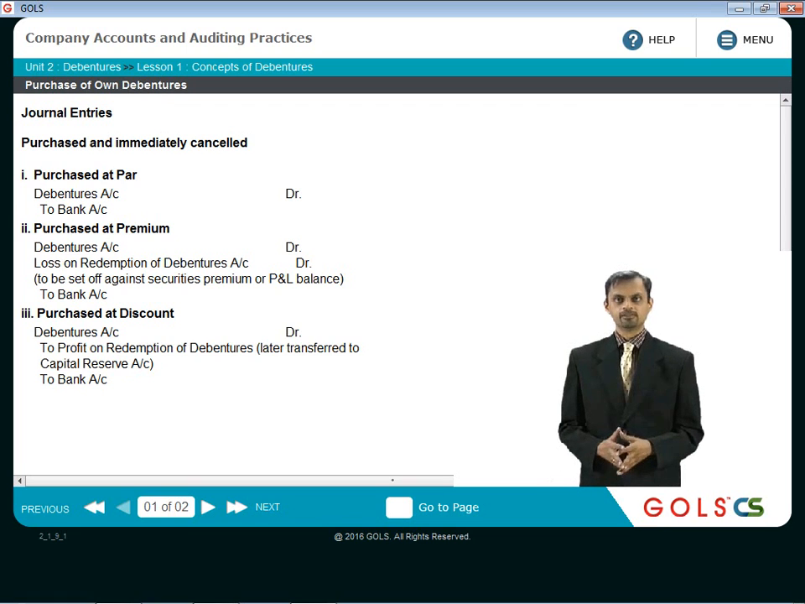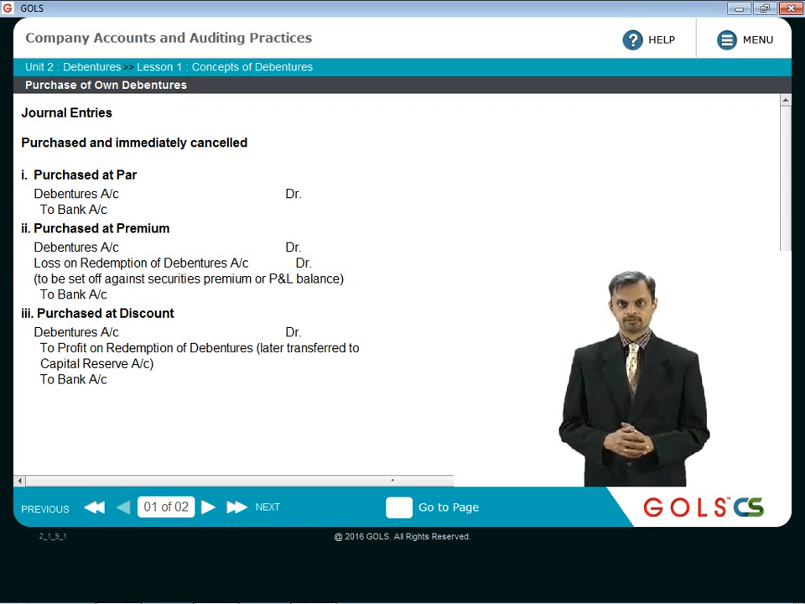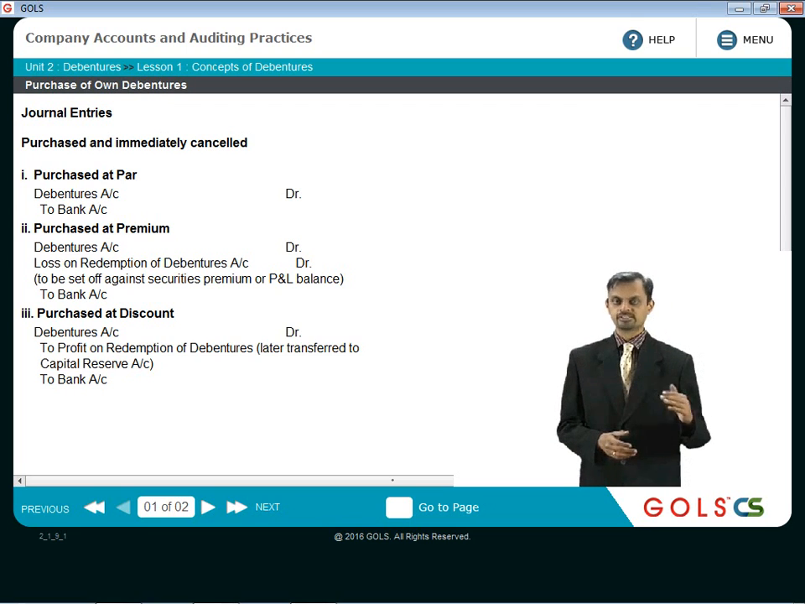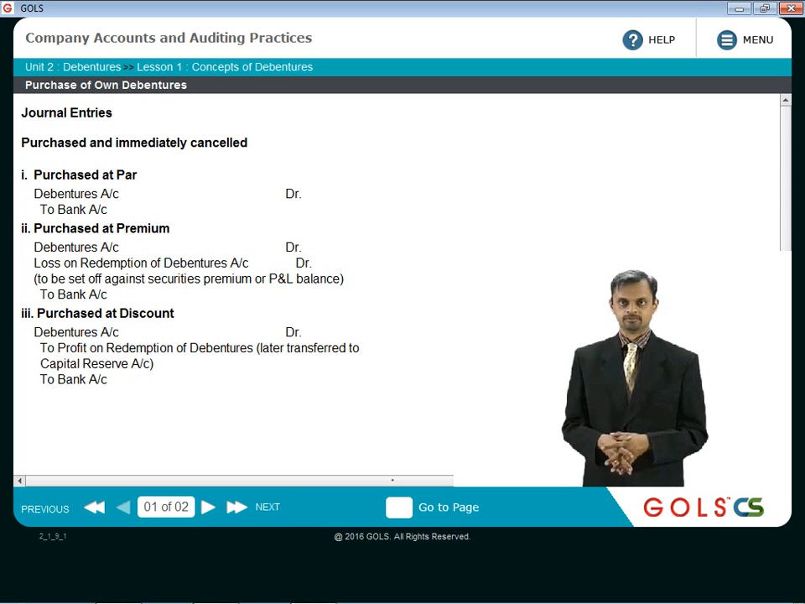But it is not always that the debentures will be immediately cancelled. Sometimes the debentures will be purchased and kept with the company itself, and after a certain stage, those debentures will be cancelled. So in that case, you will have to have a separate account called own debentures account. You cannot immediately close the debentures account, because the debentures are not immediately getting cancelled.